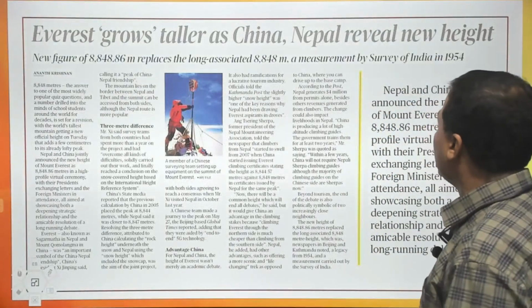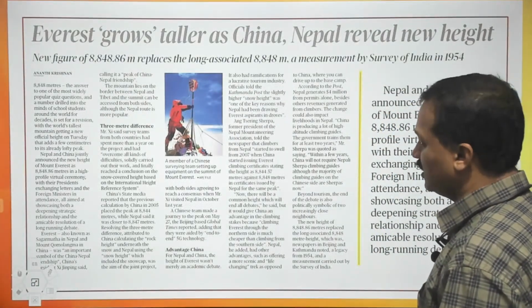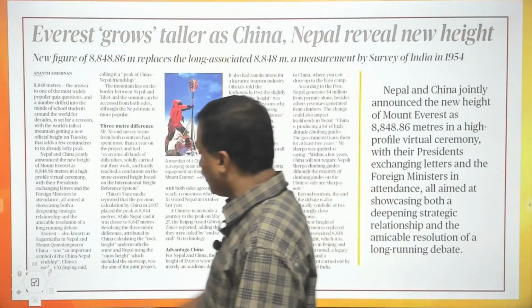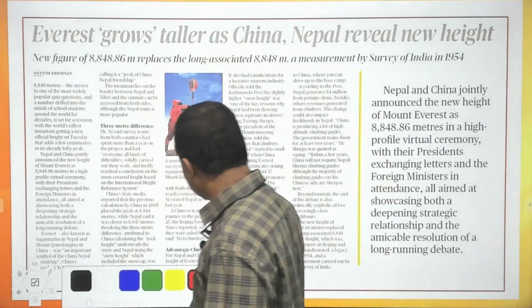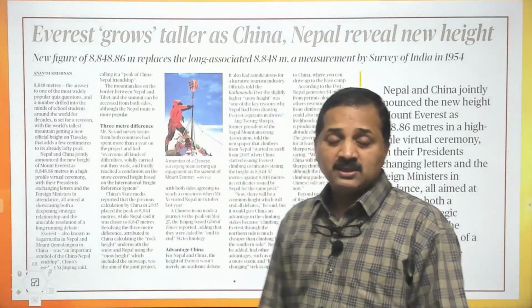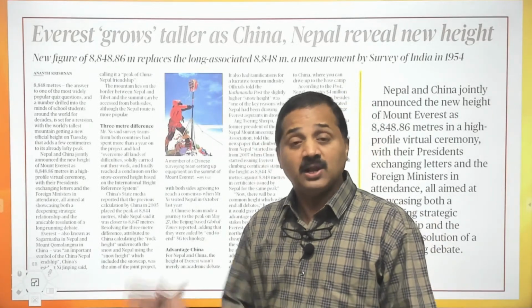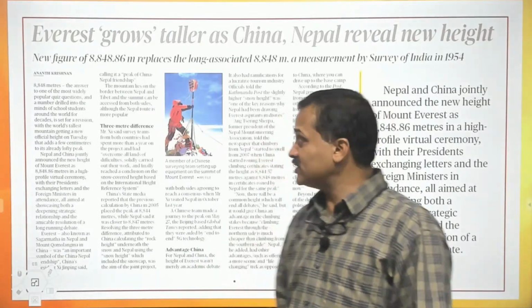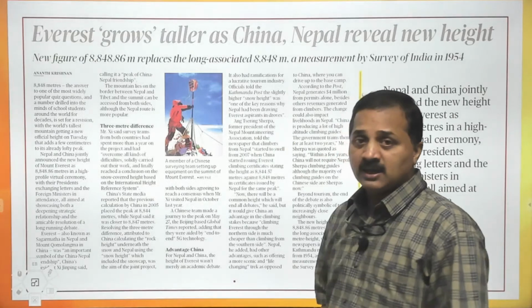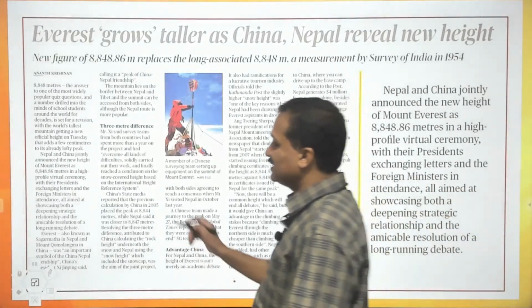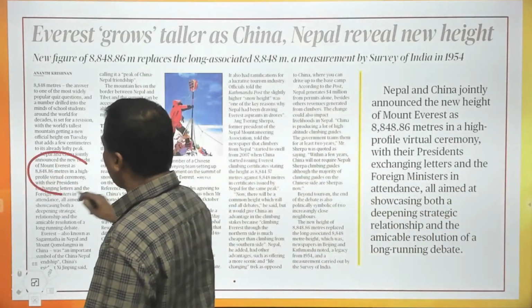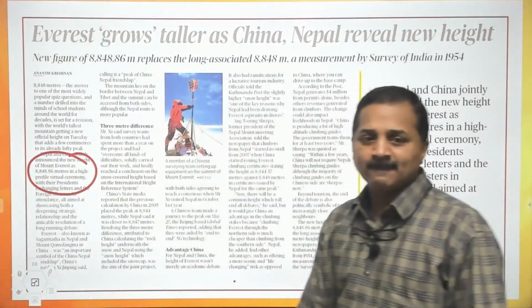Everest grows taller as China and Nepal reveal new height. It is very important for your examination too. It was the Survey of India that calculated Everest's height the last time, but now through a joint survey, Nepal and China have revised its height as 8,848.86 meters.